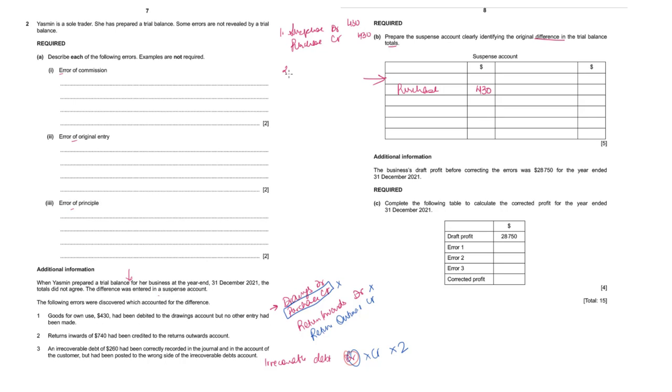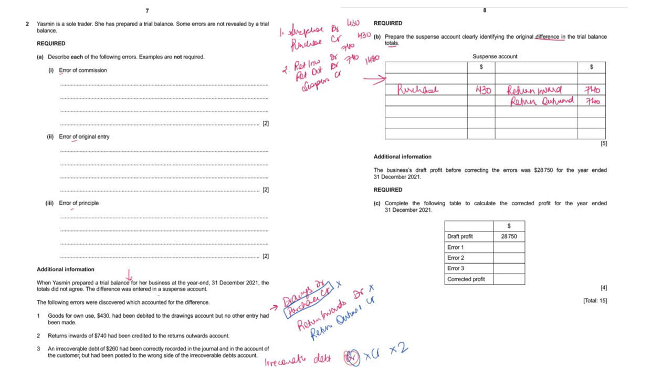Second, we have to debit return inward. We also have to debit return outward, and the credit goes to suspense with the total 740. So 1480. So credit side of suspense account, return inward 740 and return outward 740.